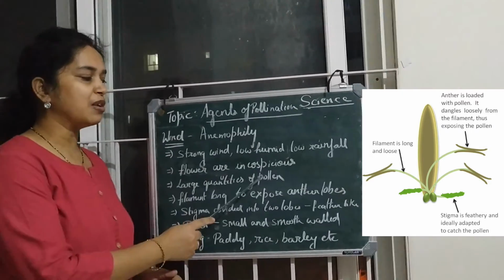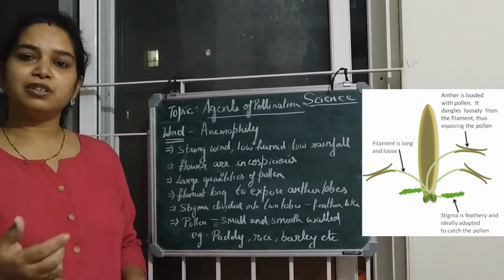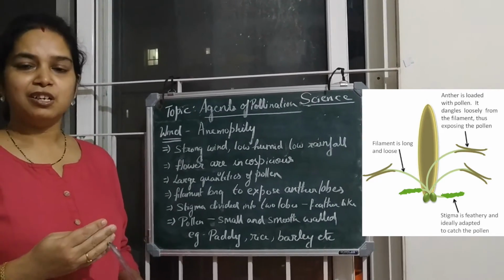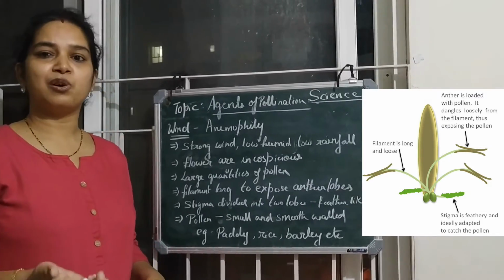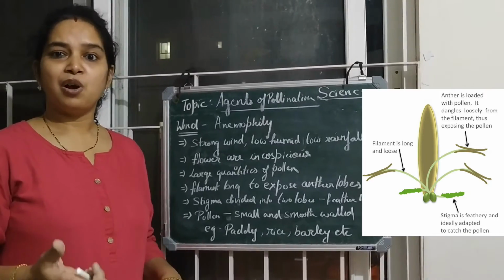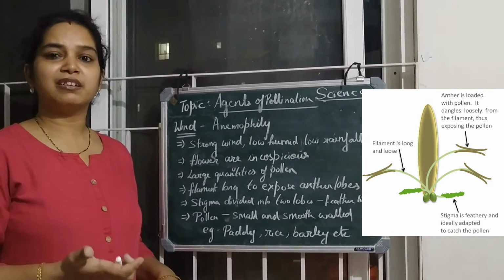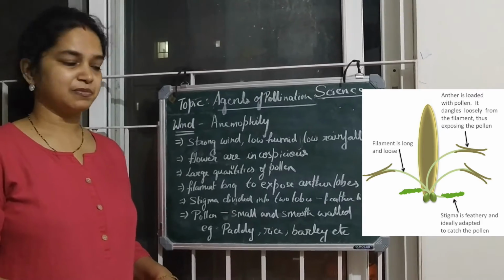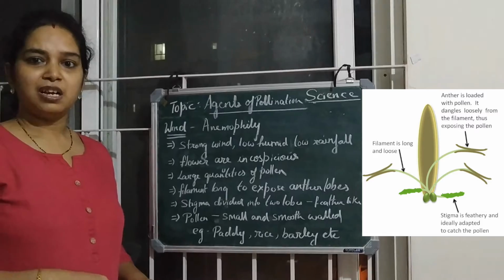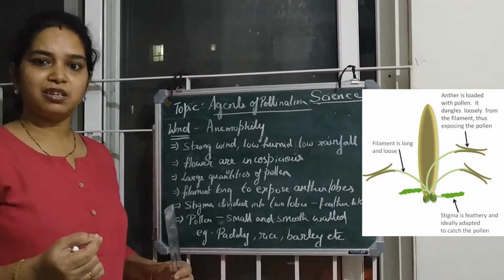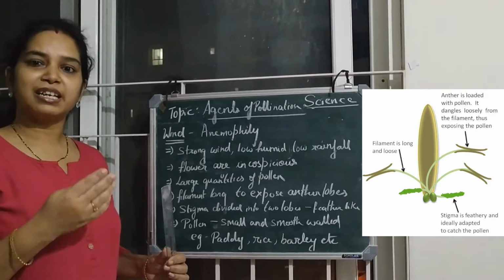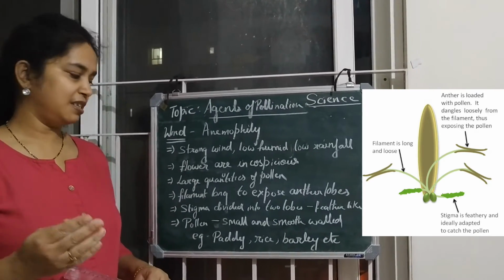Large quantities of pollen grains are produced because, as they are blown away by the wind, many pollen grains will be destroyed in transit, and they have to reach another flower of the same species. So the pollen grains are produced in large number. Filaments are long to expose the anther lobes, so that the pollen grains are carried easily by the wind current.